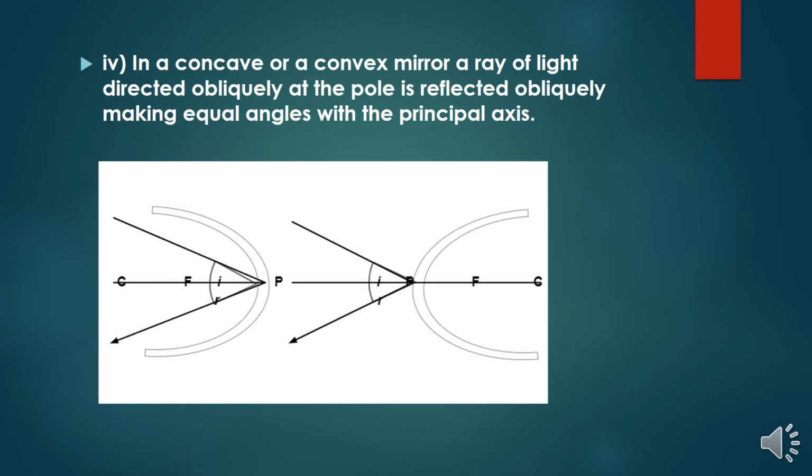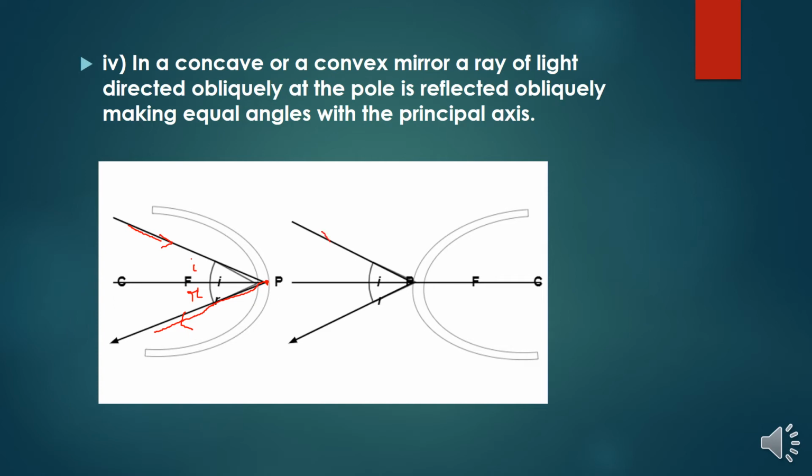Fourth rule, in a concave or convex mirror, a ray of light directed obliquely at the pole is reflected obliquely, making equal angles with the principal axis. You can see here, this is the concave mirror. The ray which is coming from this direction, that means an incident ray, is pointed at the pole. So obliquely it is reflected at an equal angle below the axis. So the angle of I is exactly equal to the angle of R.